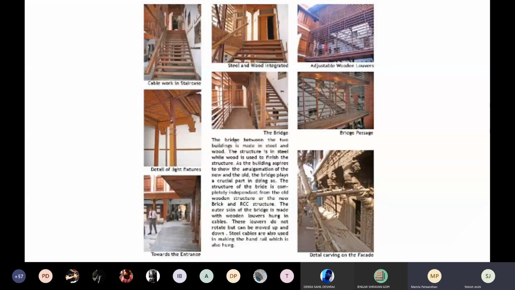This was another staircase that we had done in Tangshalni Haveli. The photographs are not very clear, but this is in that same Haveli, the animation that you saw, where the staircase was a metal structure with wooden treads. The railing is a single piece which is supported by steel cables that go all the way from top to bottom.